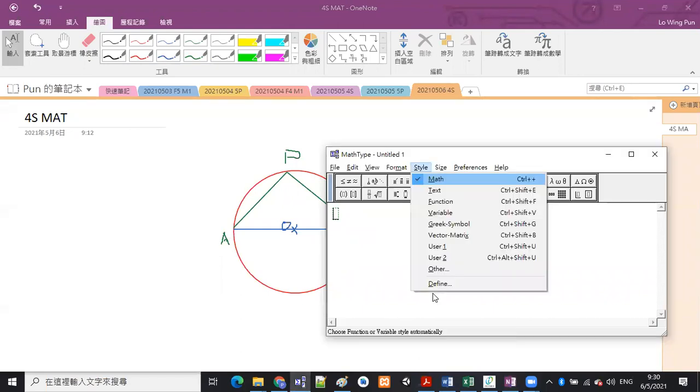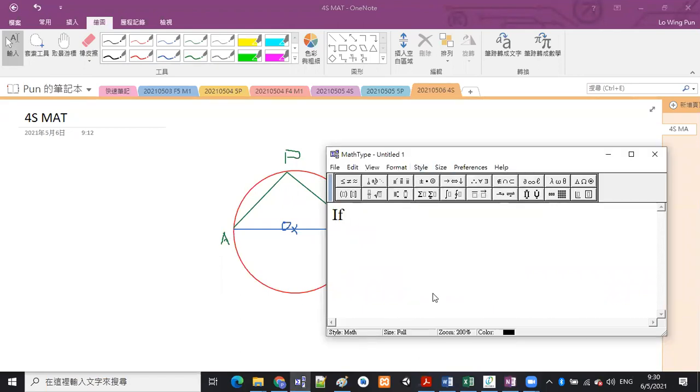So if AOB is a diameter, which means that angle AOB is equal to 180 degrees because it is a straight line, right? A straight angle is 180 degrees.